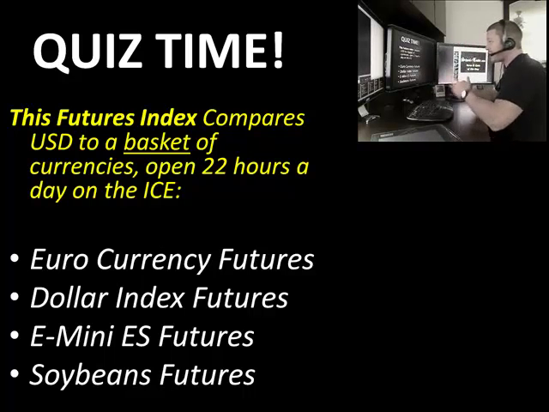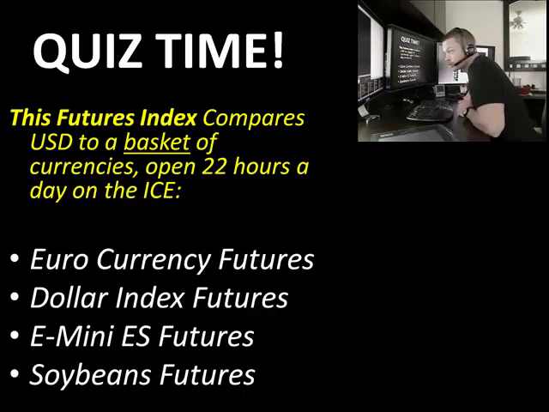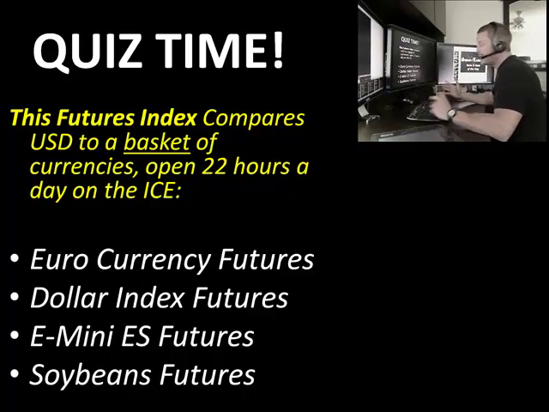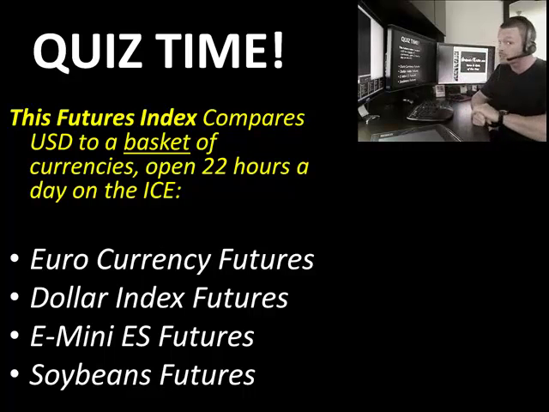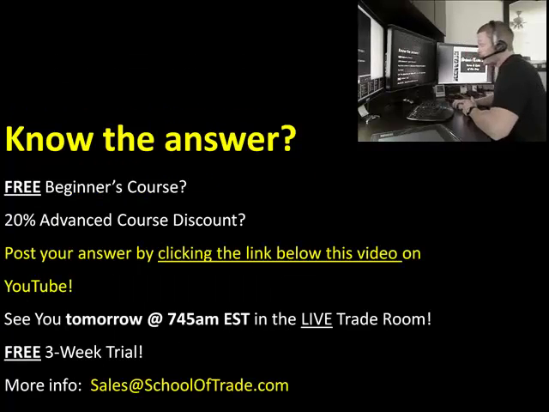Again, this index future compares the US dollar to a basket of currencies, open 22 hours a day on the Intercontinental Exchange, a fully electronic market. Is it the euro currencies? Is it the dollar index futures? Is it the E-mini S&P futures? Or maybe those soybeans?